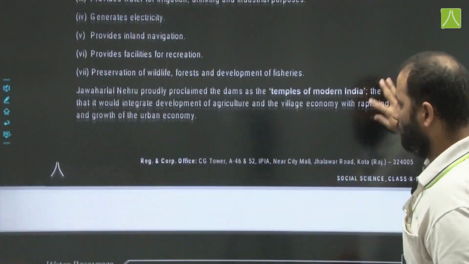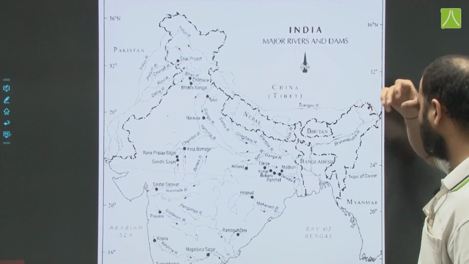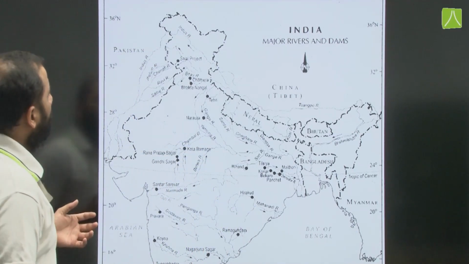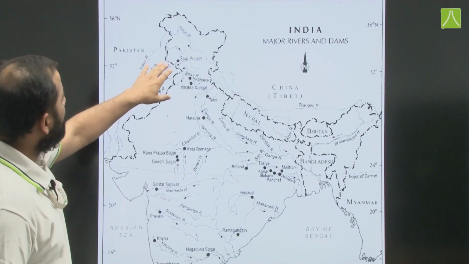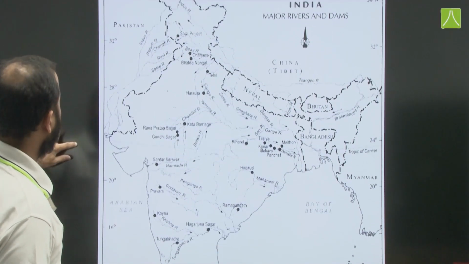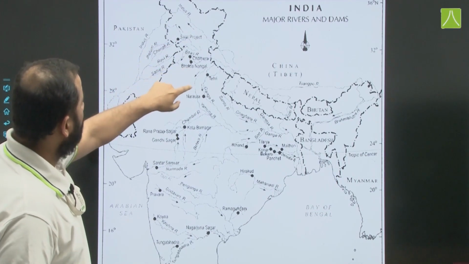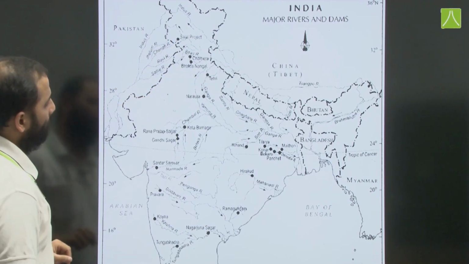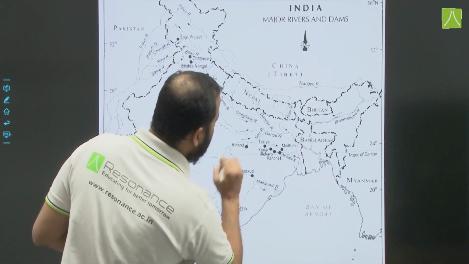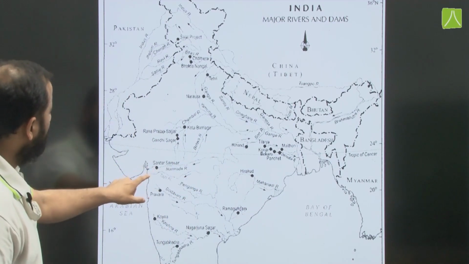Okay. So now this is again the location which we can see of different dams which we have. You can see here Salal, and then Bhakra Nangal, Tehri, then we have here Damodar, then Rihand, Hirakud, Sardar Sarovar.